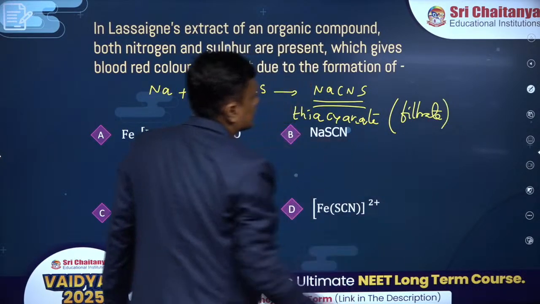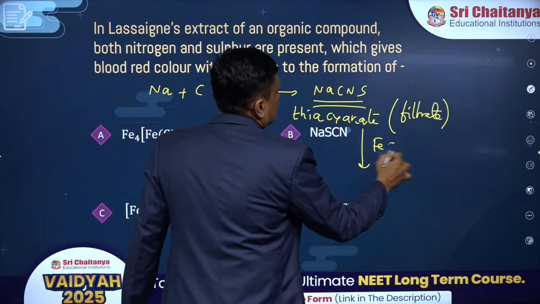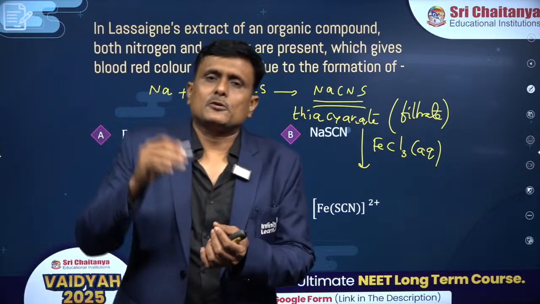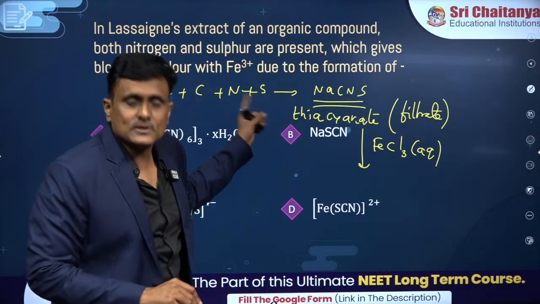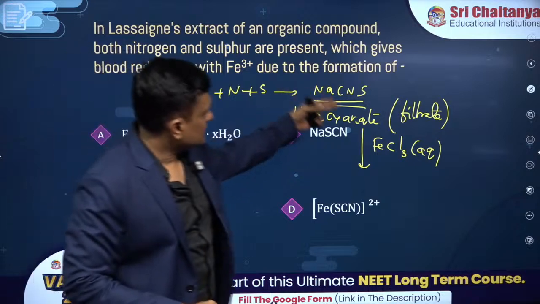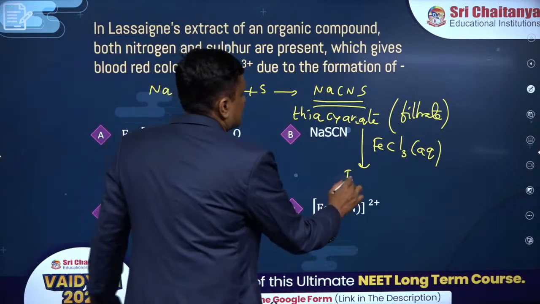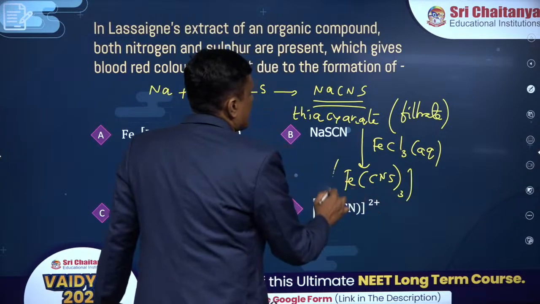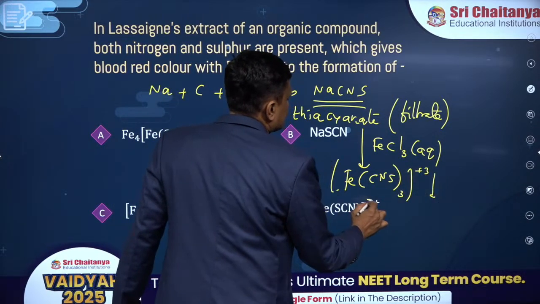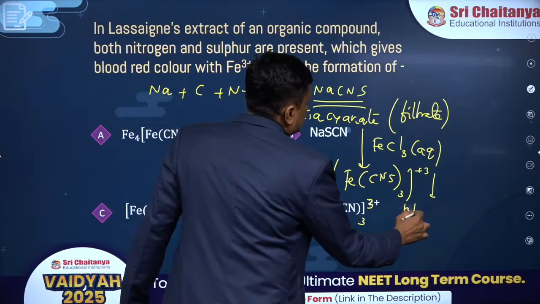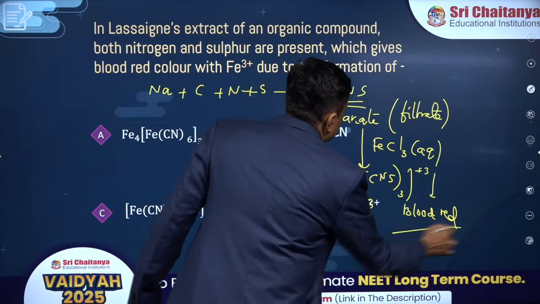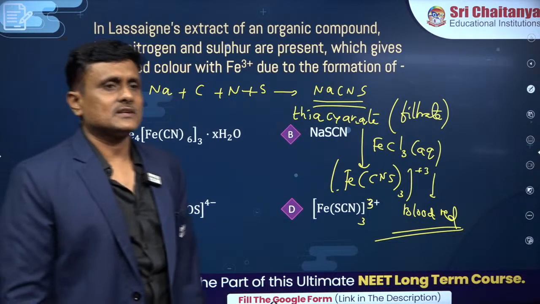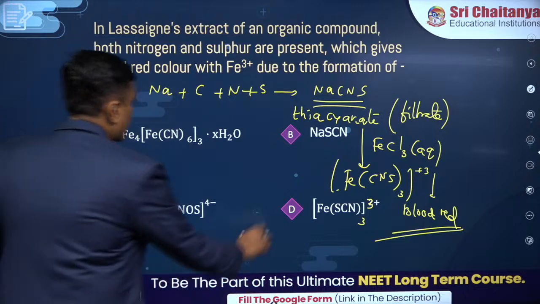Now to this filtrate we add FeCl3 solution externally. From outside we will add FeCl3. If your compound has nitrogen and sulfur, these two elements put together, then these two will react to produce Fe(SCN) taken thrice, plus 3, which is a blood red color precipitate. So formation of that blood red color indicates that there is nitrogen as well as sulfur. Brilliant answer, beta.